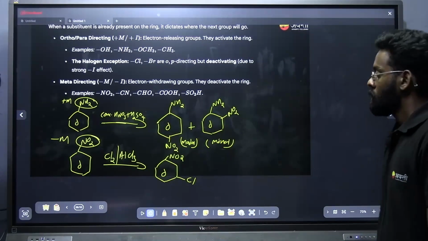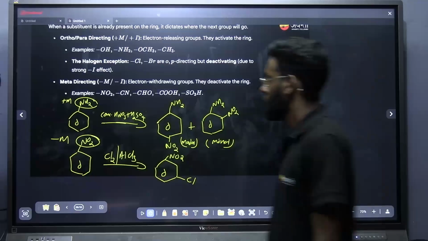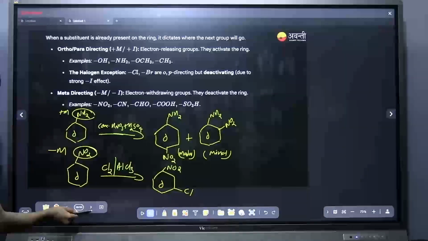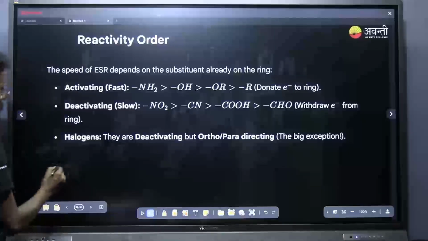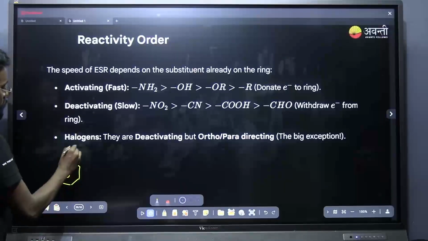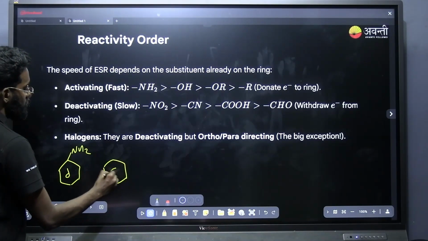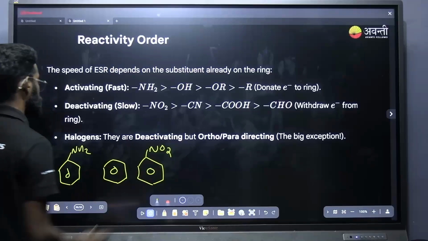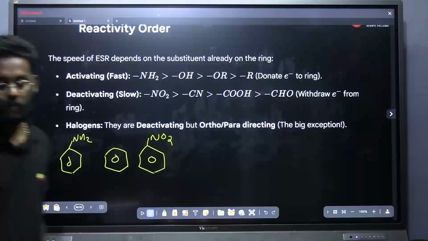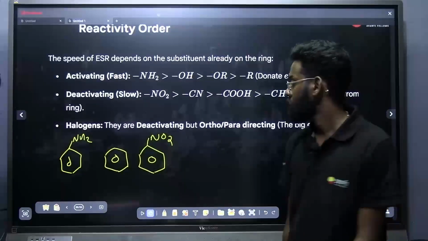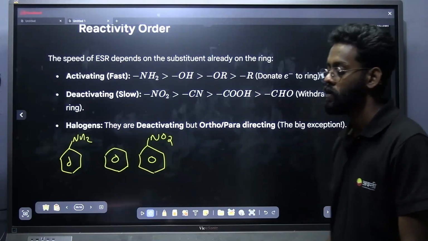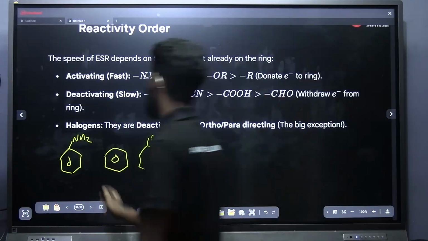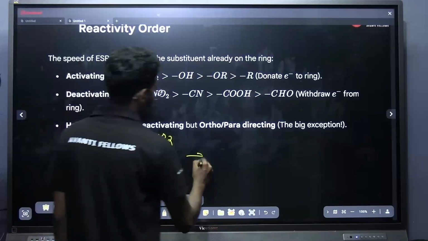Now a question can be asked: among the following, which has the highest reactivity of electrophilic substitution? I am just giving the reactivity order. This is NH2, this is benzene and NO2. Among these, which has the highest reactivity to the electrophilic substitution reaction? Aniline or benzene or nitrobenzene? This was one of the questions in the mock test. Yes, very good. Aniline has the highest reactivity, then benzene, then nitrobenzene.